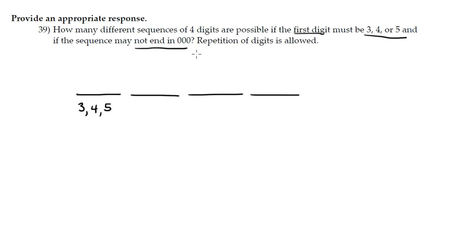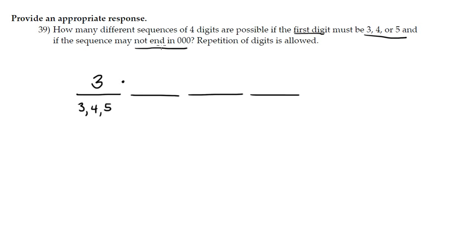Okay, so if I'm making a sequence of 4 digits, I can repeat, and the first digit has to be 3, 4, or 5. How many different choices do I have for this digit? Of course, there's only 3, right? There's only 3 choices for that first digit: 3, 4, or 5.